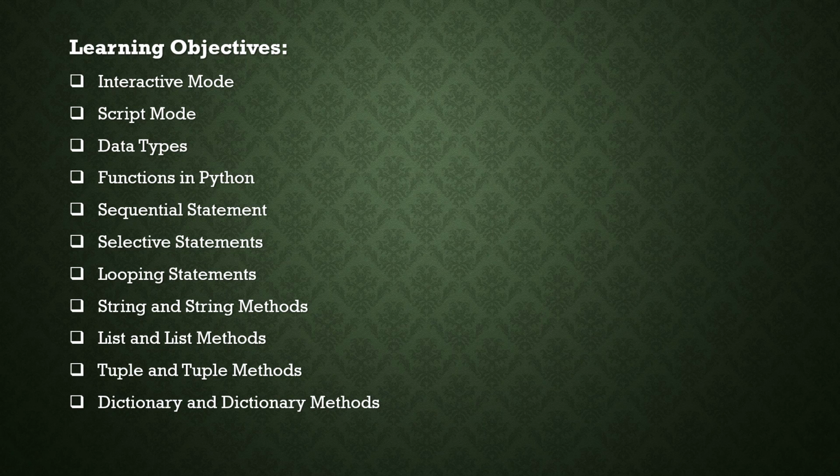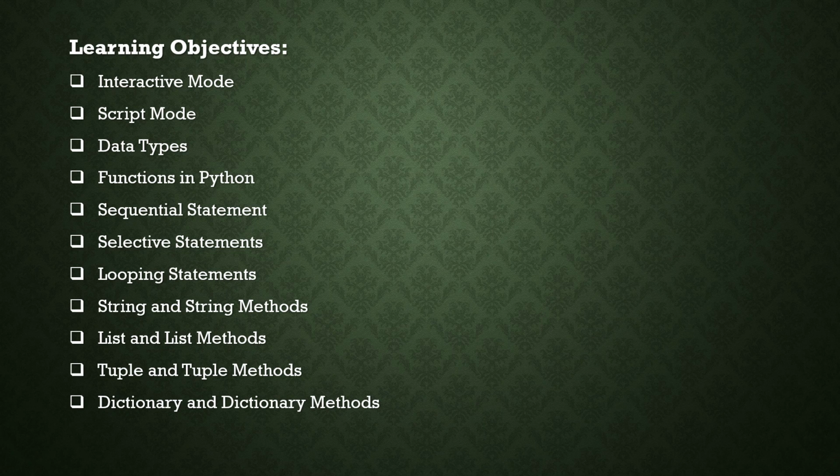That means based on string. So what are the methods that we can follow? Next, list and list methods. Actually, list means collection of elements. It may be a number, or it may be some other things also. It's also very important. And methods means, what are the functions that we can operate on that particular list?